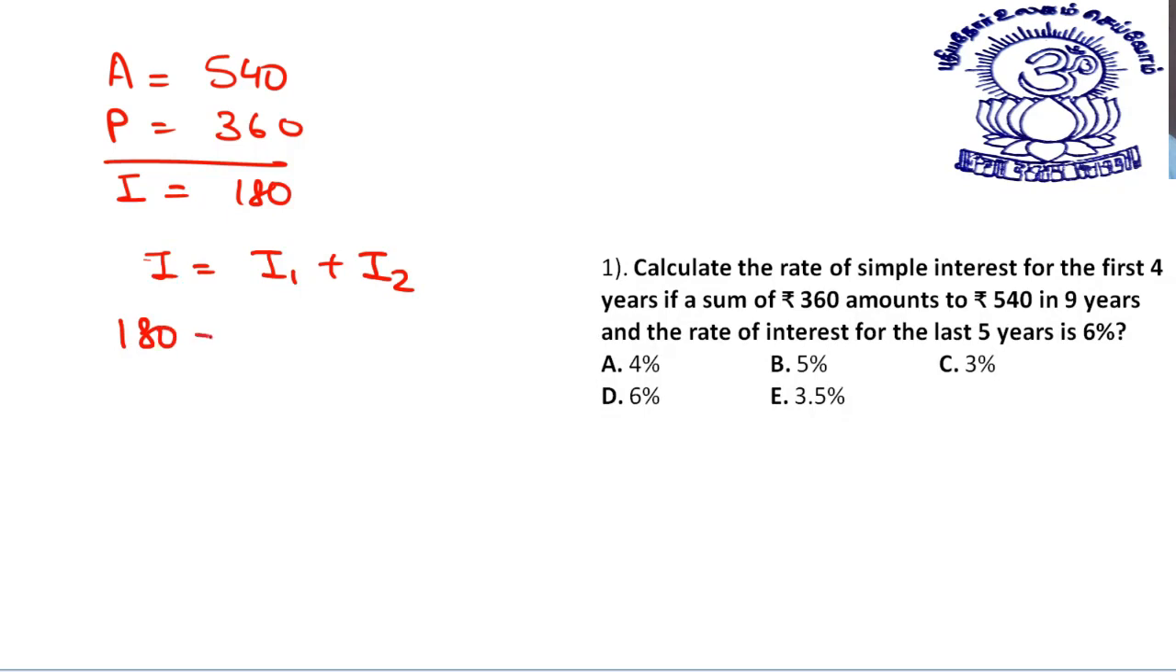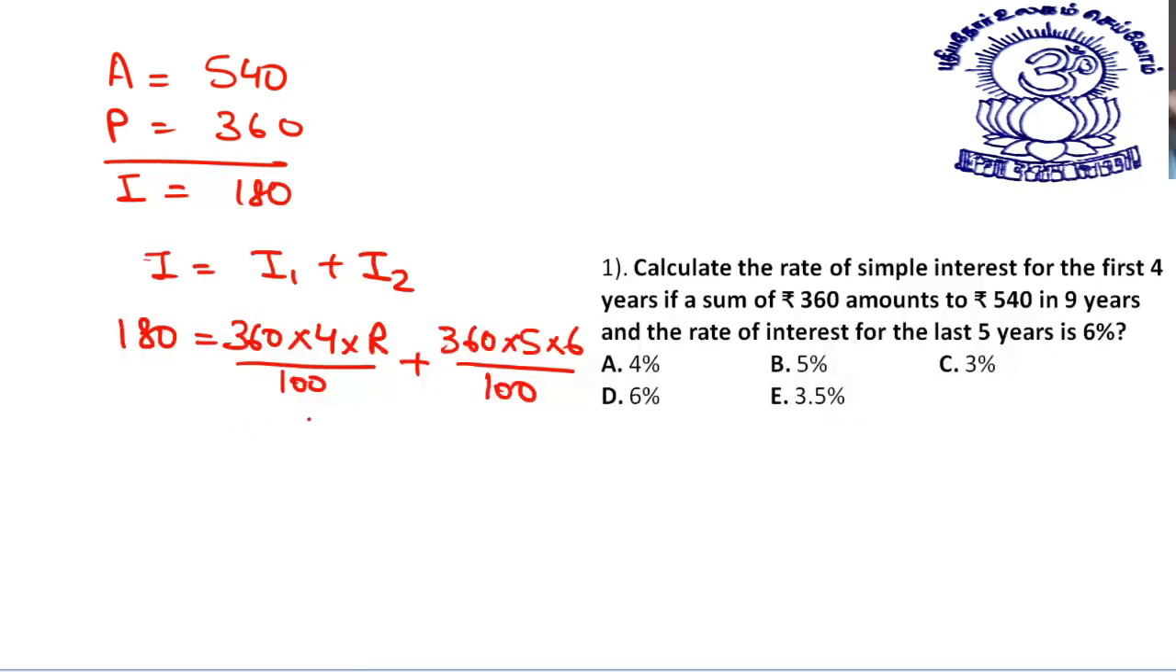What is I? The first part is 180. What is the interest on the first part? Calculate the rate of simple interest for the 4 years. The principal is 360, time is 4 years, rate we don't know, divided by 100, plus for the second slot, the principal is 360, the time is 5 years, and the rate is 6%. Okay, so this way we can do it. You can cancel one zero, you can cancel 10. Take 10 over here, this becomes 1800. I hope it's visible. Yeah, all this is visible.